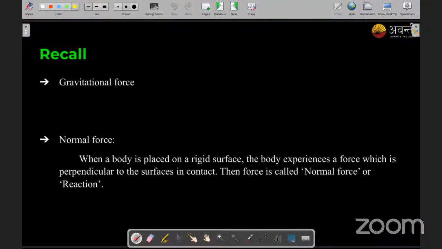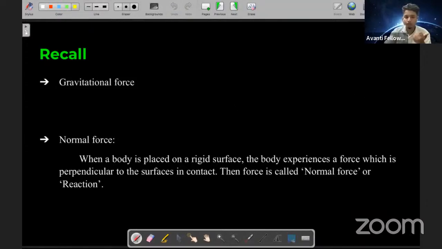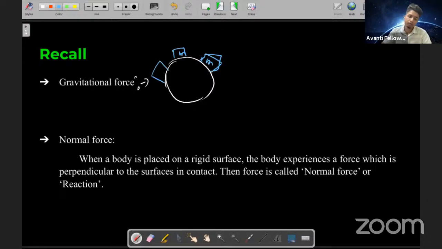Okay, then moving ahead, we talked about what? Gravitational force, yes or no? See, I told that one of the important things to be noted was, for the earth, if you keep the mass m, and I asked you, if this is the center of the earth, where will the weight act? So weight was acting along the center of the earth, okay. Then what? That is mg, that is the weight. And I told you that we consider this surface, and this surface is called what? Plane surface, okay, plane surface, basically.